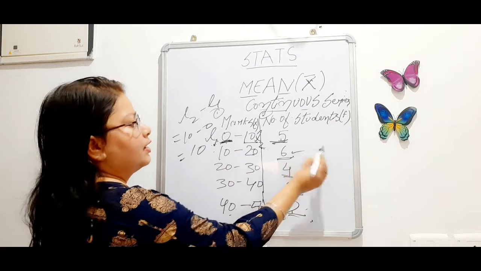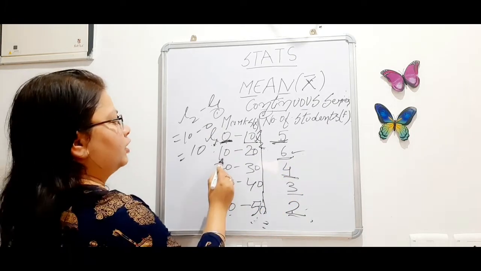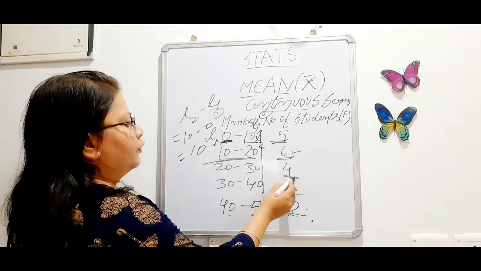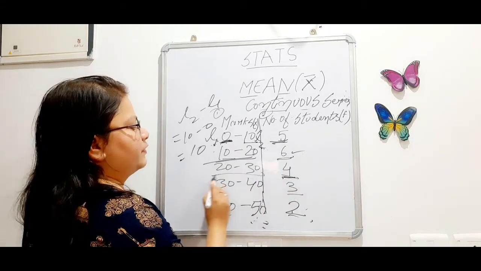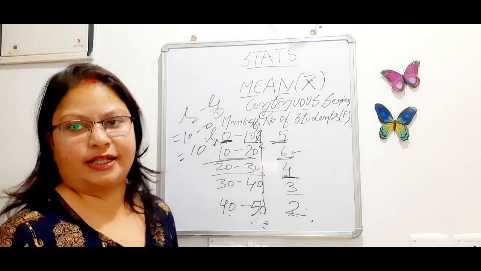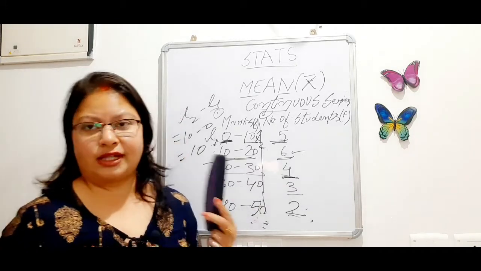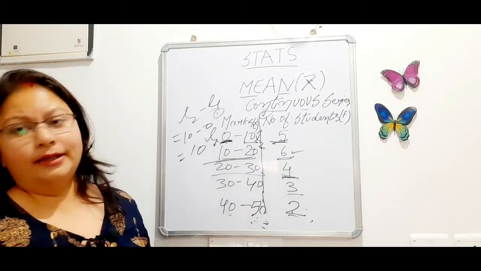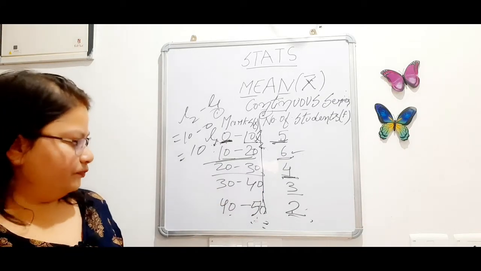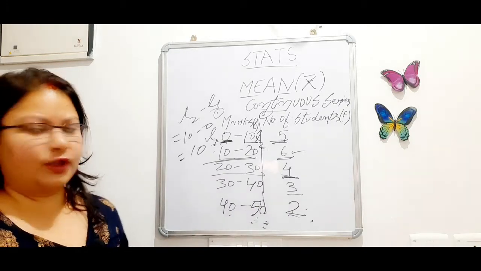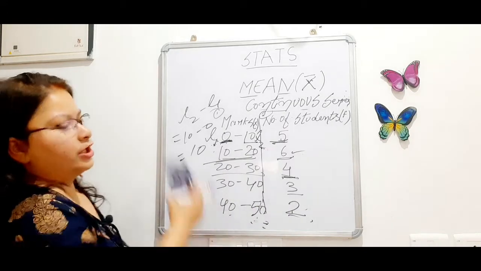Now next one, 6 students of the class secured marks between 10 to 20. Okay, 4 students of the class secured marks between 20 to 30. Okay, and the same way 3 and 2 students for 30 to 40 and 40 to 50. Okay, so this is a continuous series format.